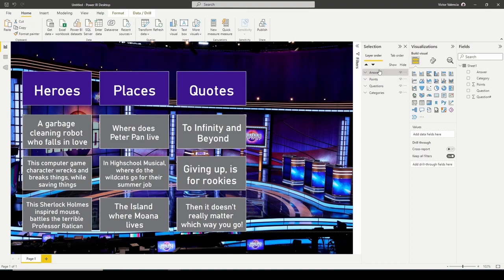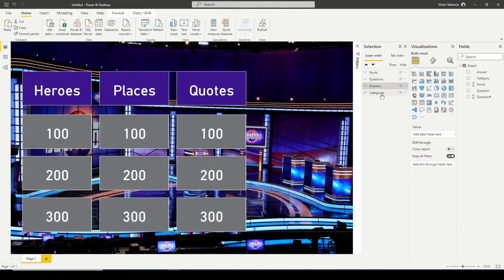And same thing, the order matters, so you're going to want to move your answers below your questions. As tedious as it is, go ahead and rename this to A1, A2, A3, because it's just going to help keep things clean and simple.